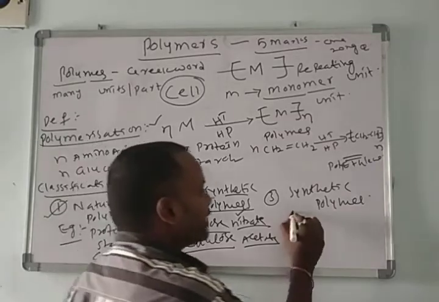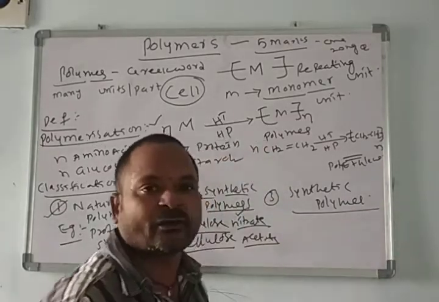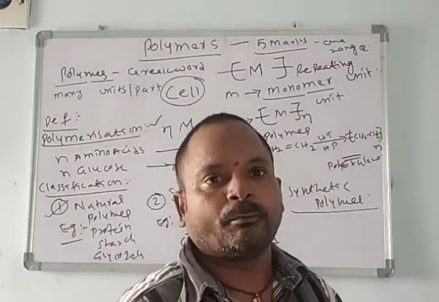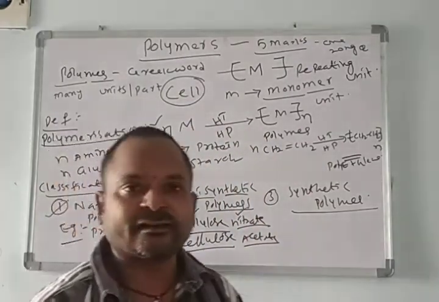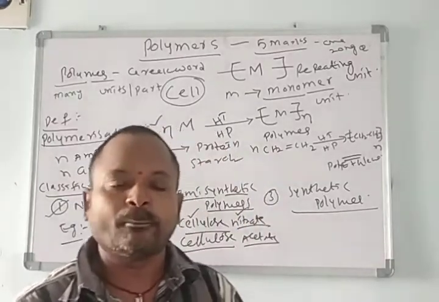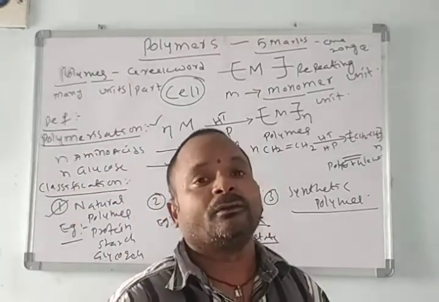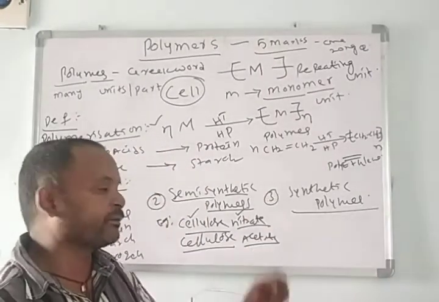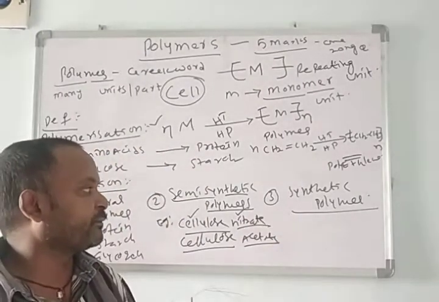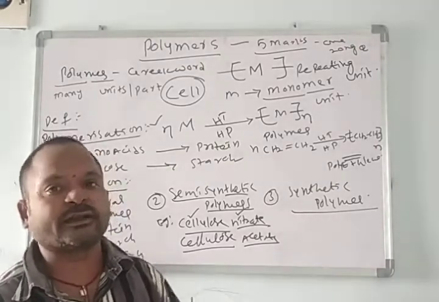Okay, synthetic polymers. There are so many examples that we use in our daily life. Most of those polymers are synthetic polymers: polyethylene, polystyrene, polyacrylonitrile, polybutadiene, rubbers, nylon polymers, polyester. These are examples of synthetic polymers.